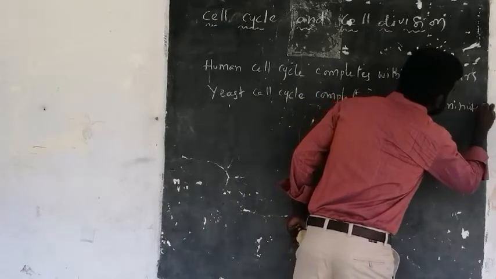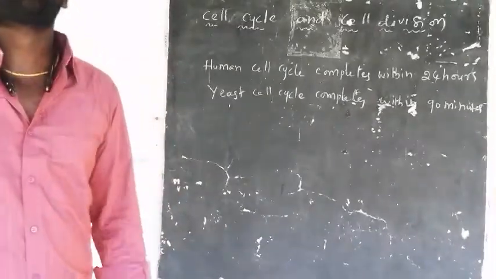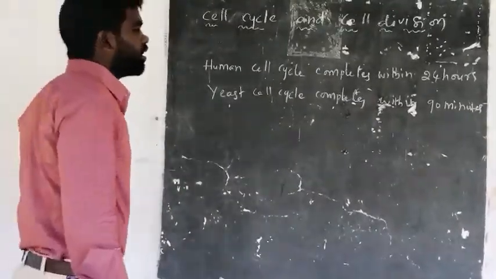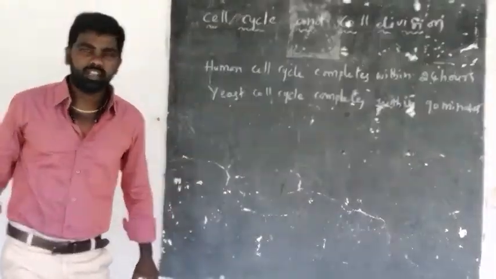Within 90 minutes means 1 hour and 30 minutes, or 1.5 hours. The yeast can reproduce its new cell.